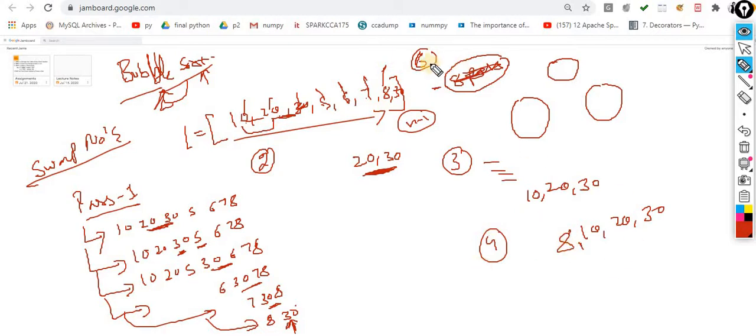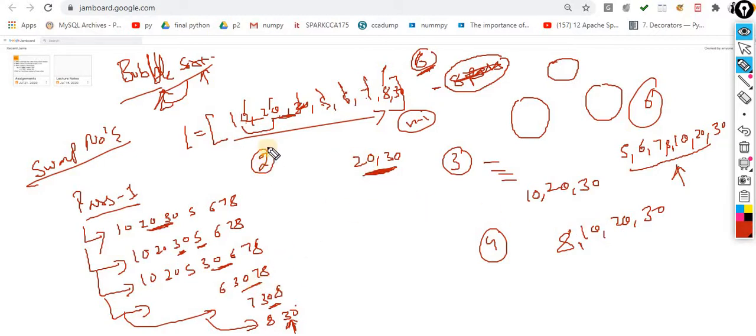And finally, at the end of the sixth pass, you will get a fully sorted list in the form of 5, 6, 7, 10, 20, 30. Here 8 is also available. So after the end of the sixth pass, you will get the entire sorted list.